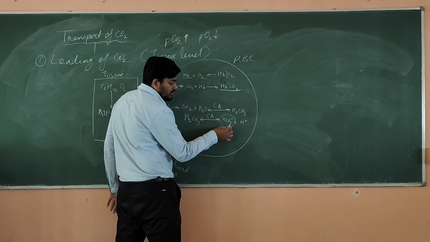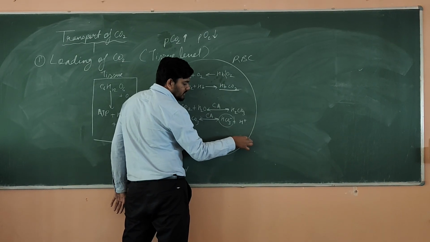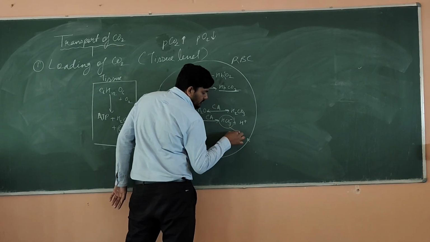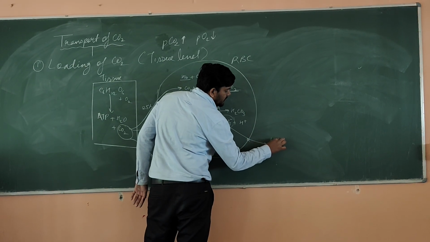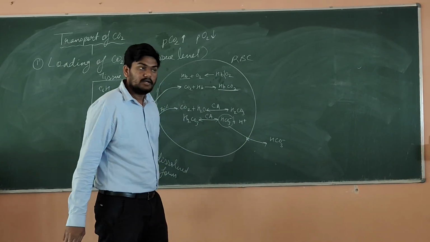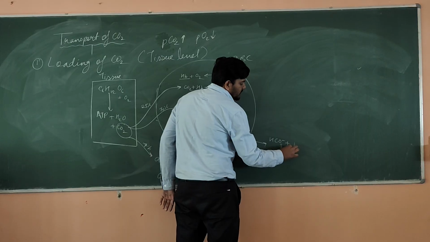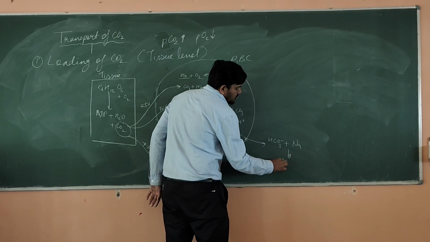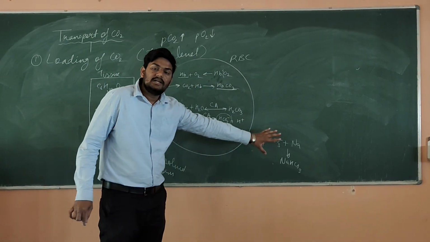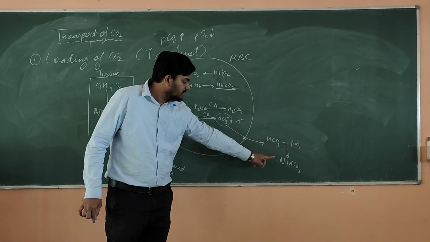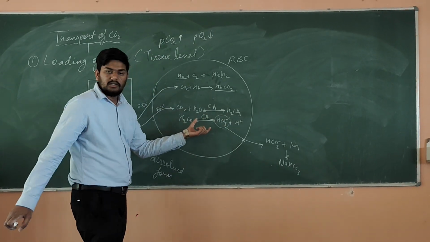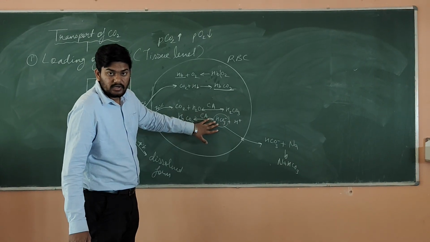Once you make the bicarbonate, it will be going outside. If you want to take this bicarbonate outside into the plasma, there is a channel from where it will go out. Now your bicarbonate is going outside. When it goes outside, it will combine with sodium to make what? Sodium bicarbonate. So once your bicarbonate ion goes outside, it will combine with the sodium and make sodium bicarbonate. And one important thing you have to see here: this bicarbonate is a negative ion for you.